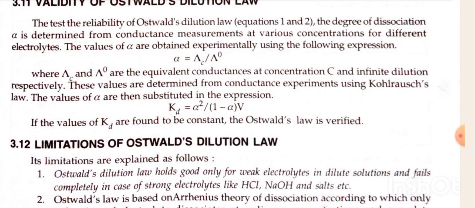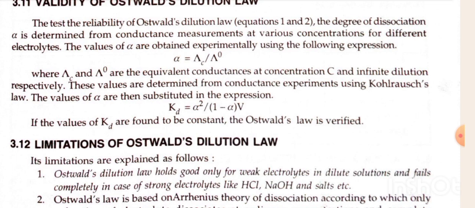The test of the reliability of Ostwald dilution law equations first and second: the degree of dissociation alpha is determined from conductance measurement at various concentrations for different electrolytes. The values of alpha are obtained experimentally using the following expression: alpha is equal to lambda c divided by lambda naught, where lambda c and lambda naught are the equivalent conductance at concentration c and infinite dilution respectively. These values are determined from conductance expression using Kohlrausch's law.